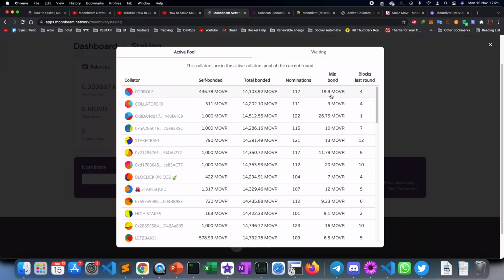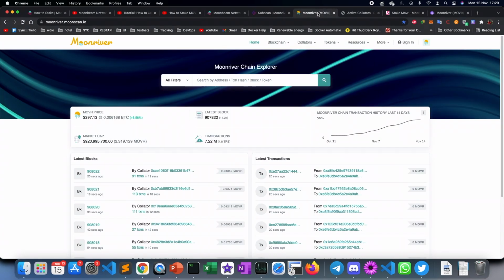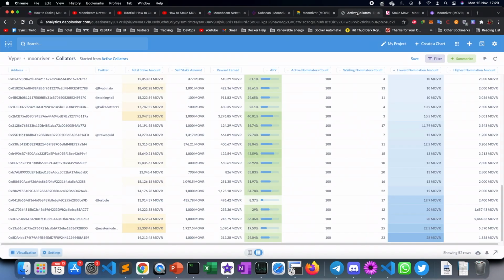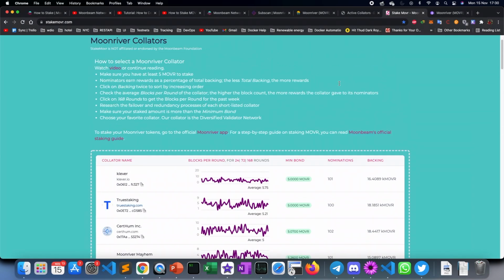There are different ways you can get that information to do the research yourself. Subscan is one common one that is prevalent for all Polkadot systems. There is again Moonscan, which is similar to Etherscan. And there are some community-built applications available. analytics.Dapplooker will help you do a SQL query yourself and fetch all the information that you need for the research that you want. And there is again Stakemovr, and there might be multiple more. I'm just calling out a few things that are available for your choice.